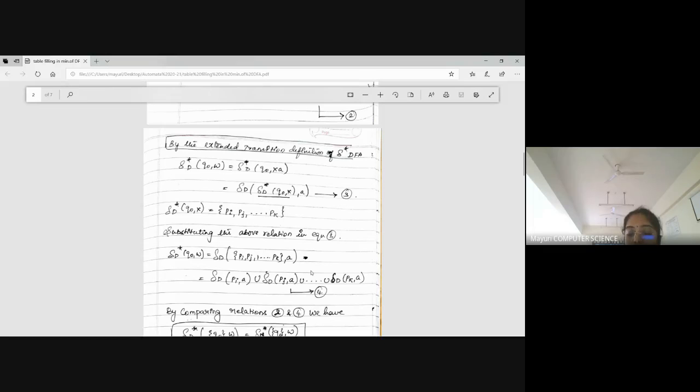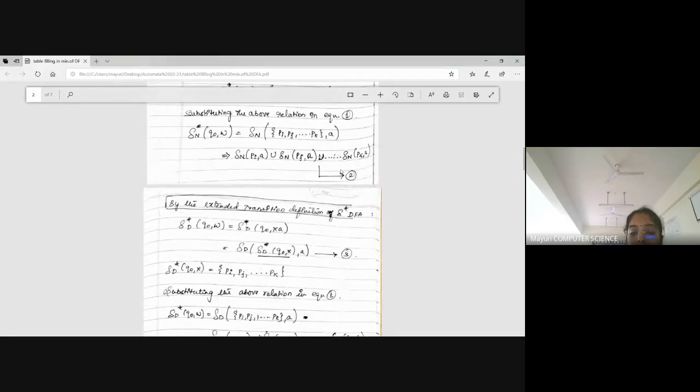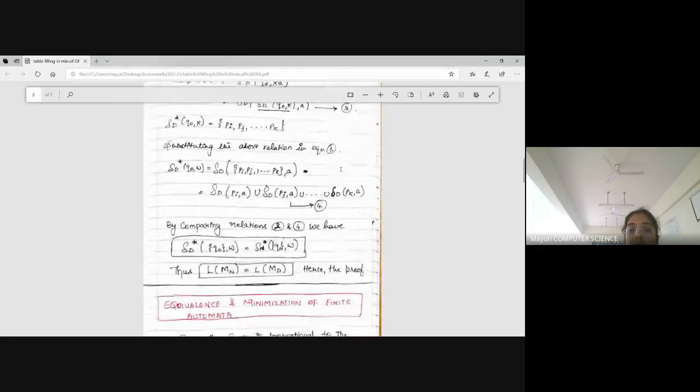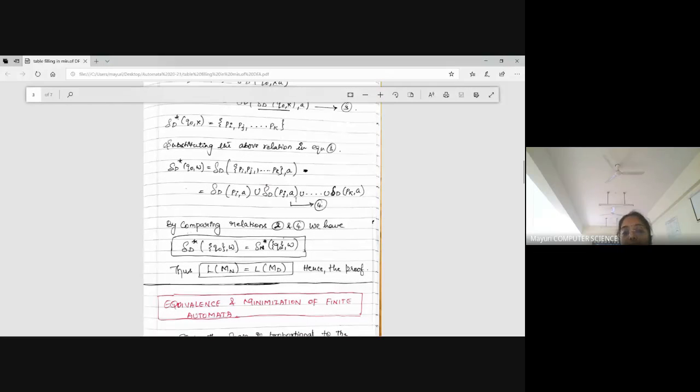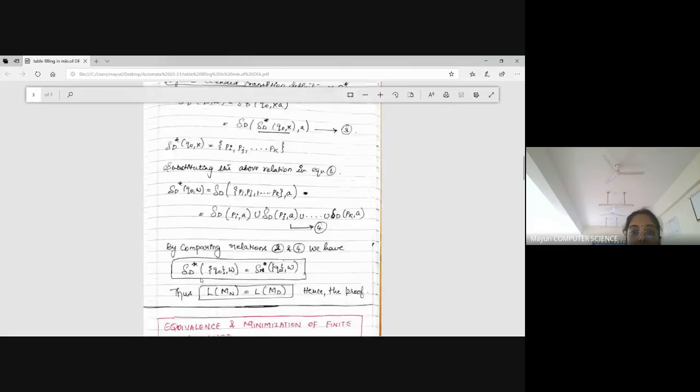When you look at equation number 2 and 4, 2 is the result of your NFA and 4 is the result of your DFA. By comparing these two relations, I come to know that both are the same. Hence I prove the statement that the language accepted by the NFA machine equals the language accepted by the DFA machine. I think this is also one of the important theorems that has been asked many times in the examination. Any doubts in the theorem? No, ma'am.